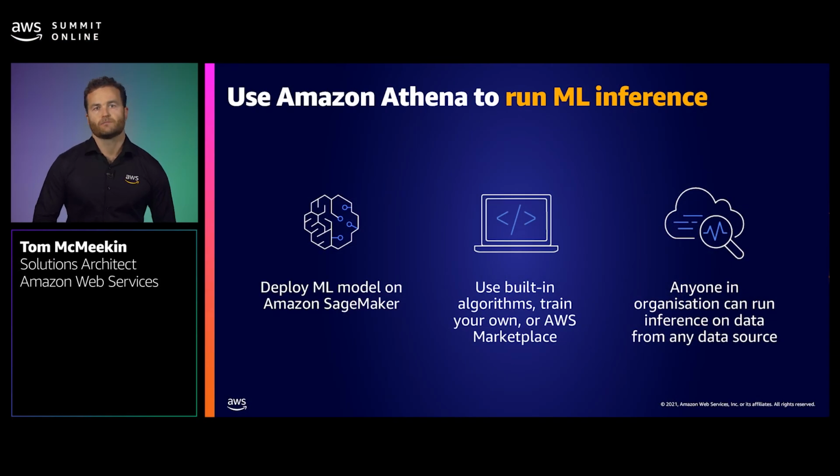Now, the ability to use machine learning models in SQL queries makes complex tasks such as anomaly detection and forecasting as simple as invoking a function in a SQL query, removing the need for data users to learn complex data science frameworks. You can also use more than a dozen of the built-in machine learning algorithms provided by Amazon SageMaker, or you can train your own, or you can find and subscribe to a model package available in the AWS Marketplace.